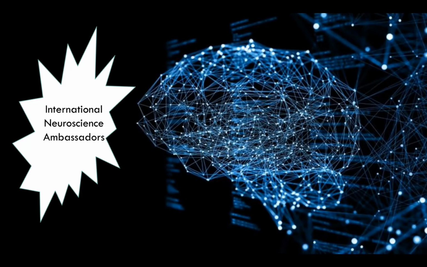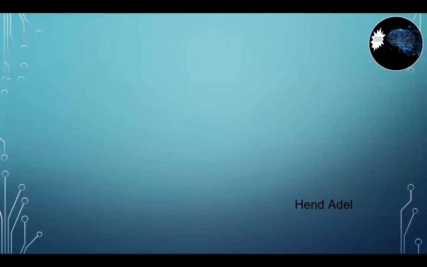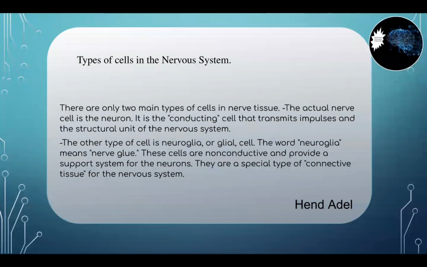Today we are going to understand the types of cells in the nervous system. So let's begin with understanding types of cells in the nervous tissue. What is a nervous tissue? Nervous tissue is the main tissue of our nervous system that monitors and regulates the function of the body.